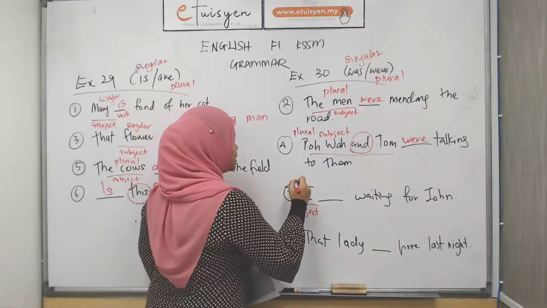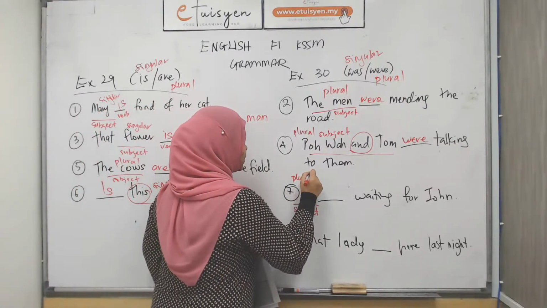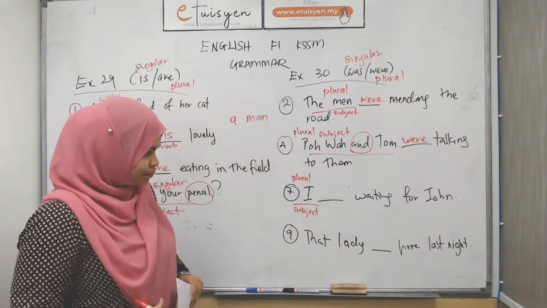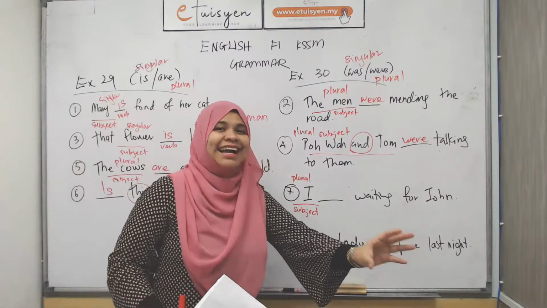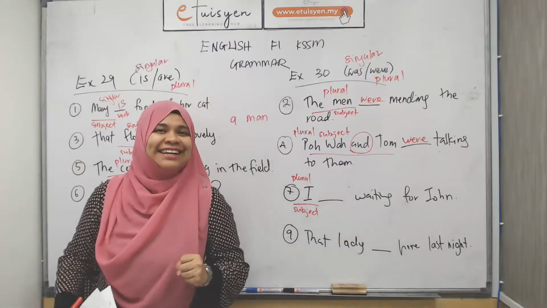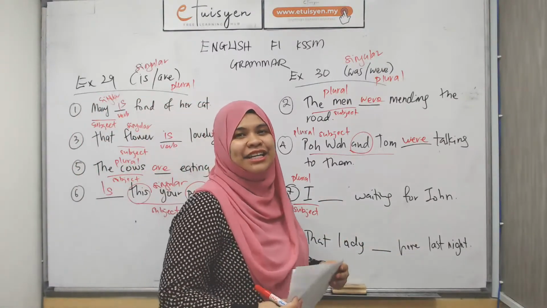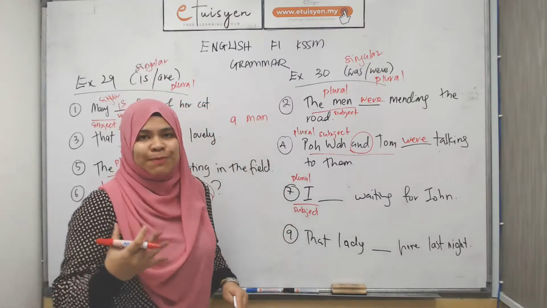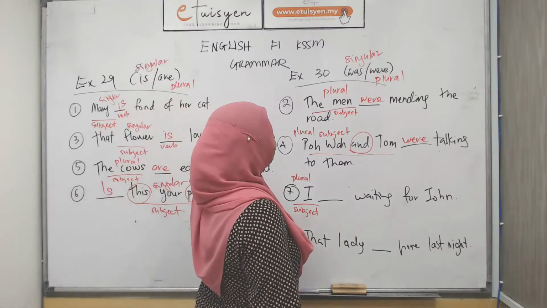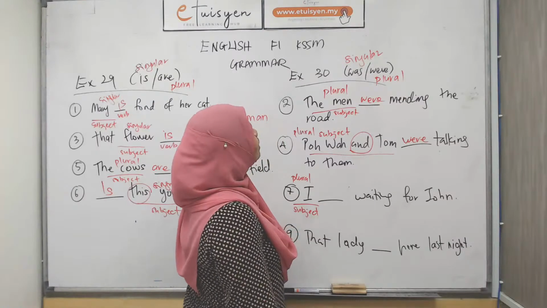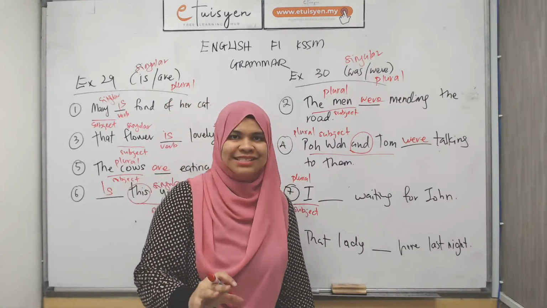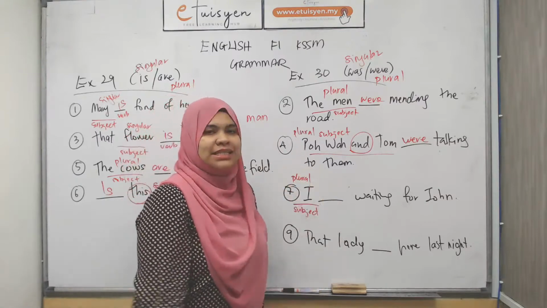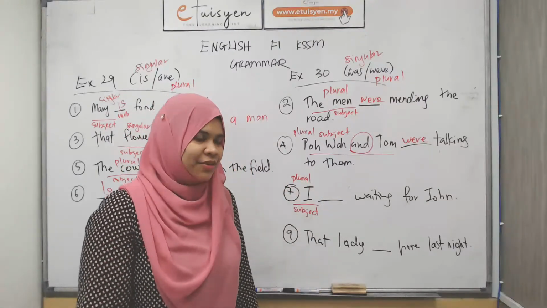So this is actually a plural subject. But here I ada special case dia. I ni dia ada verb to be yang special, which I did not put here ke? Kejap. What I mean by special tu untuk present tense. But here because it is a past tense.